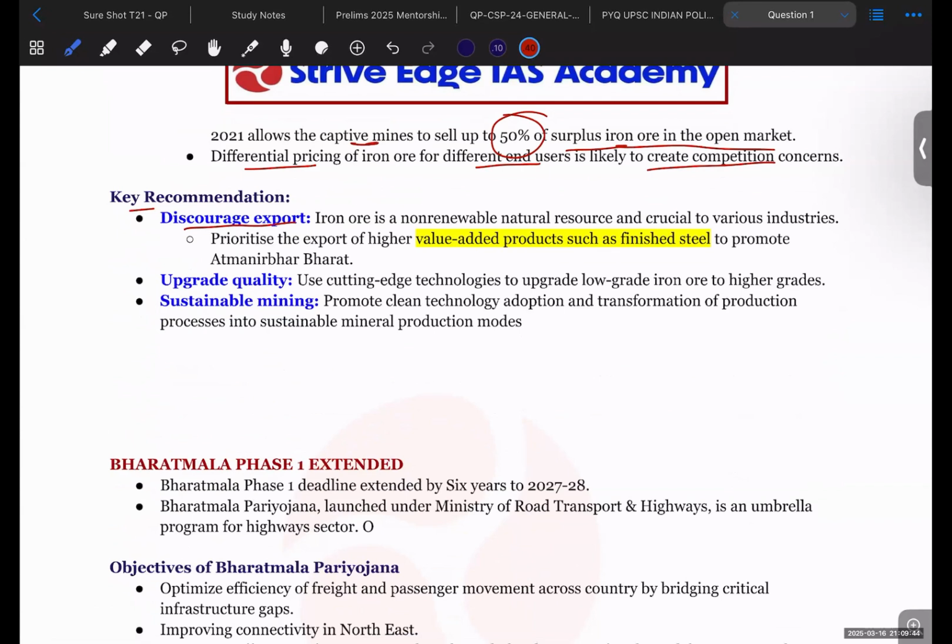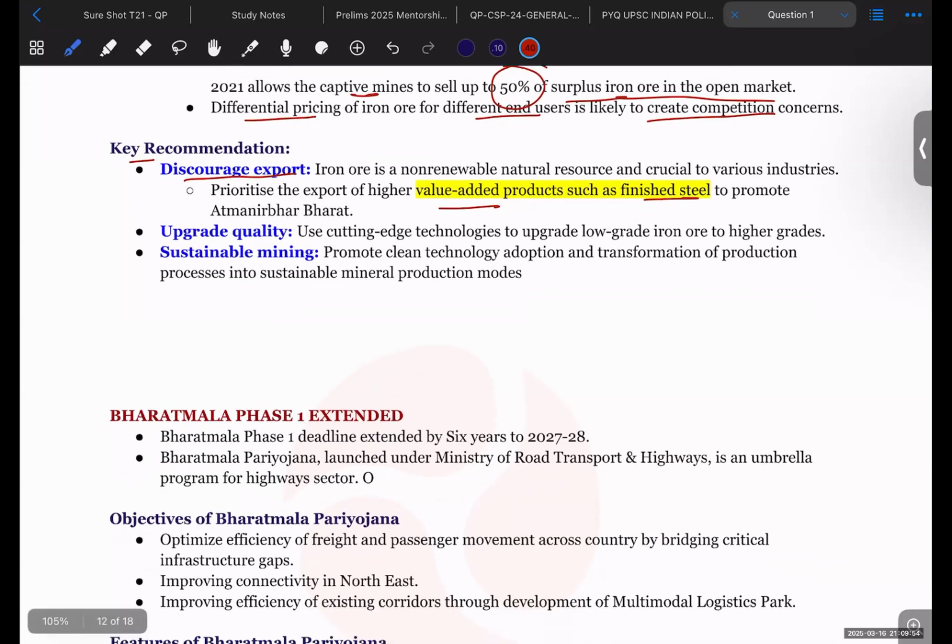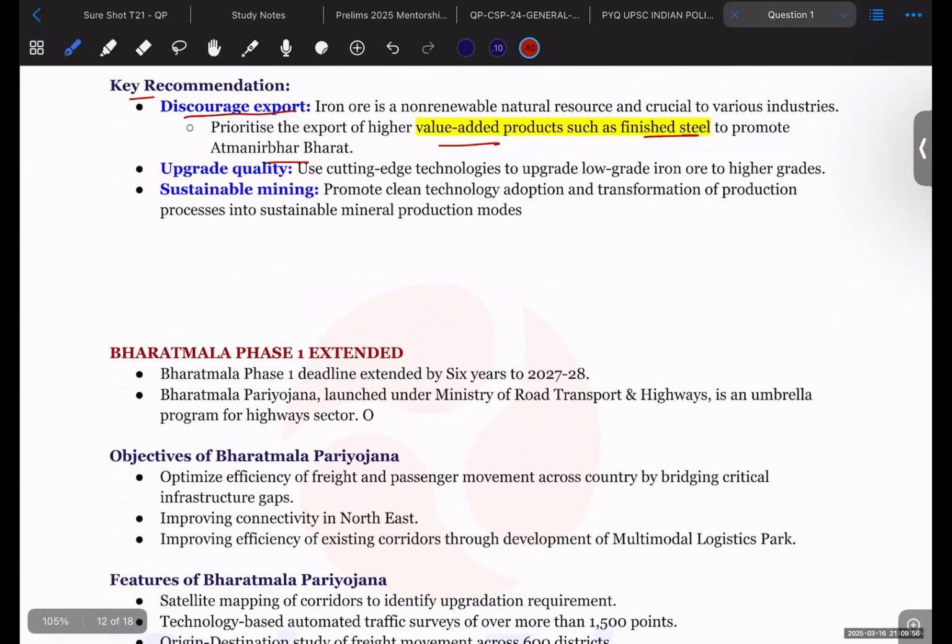So export of iron ore should not be there. Instead, high value products like steel should be exported. Okay, value-added products such as finished steel should be exported in order to promote Atmanirbhar Bharat, and upgrade the quality of the iron ore production and the steel production. Sustainable mining: mining should be sustainable to promote clean technology adoption and transformation of production process into sustainable mineral production modes.